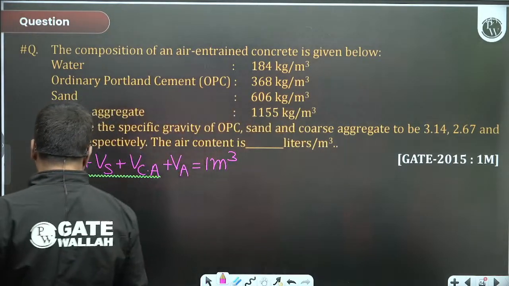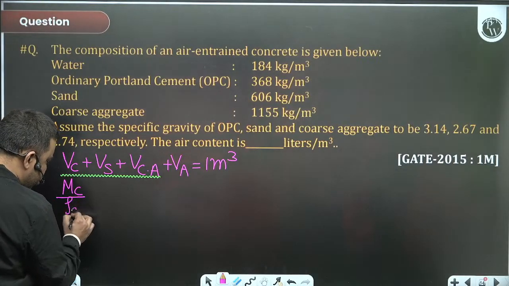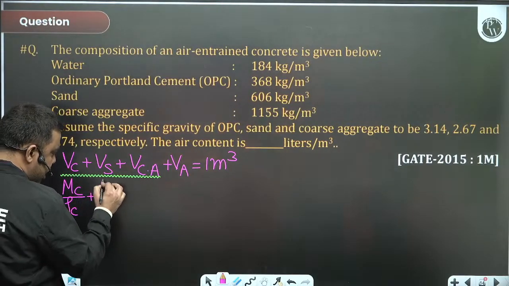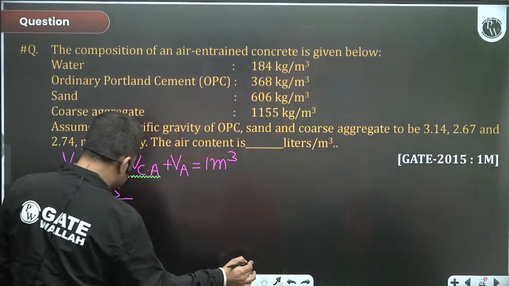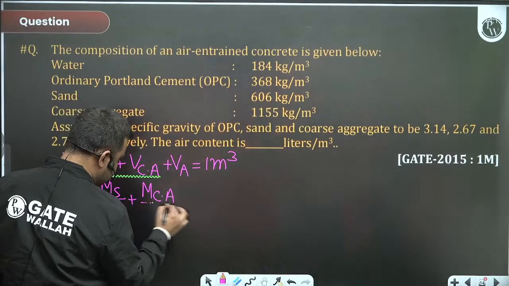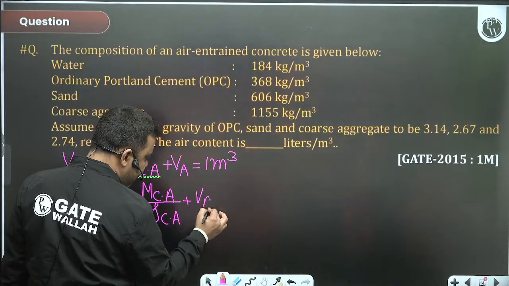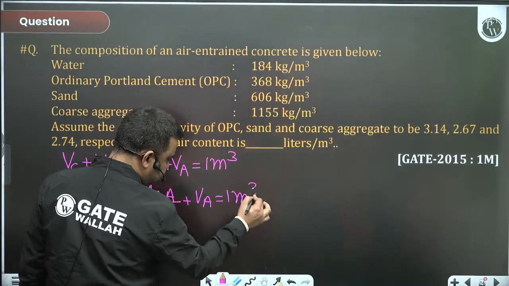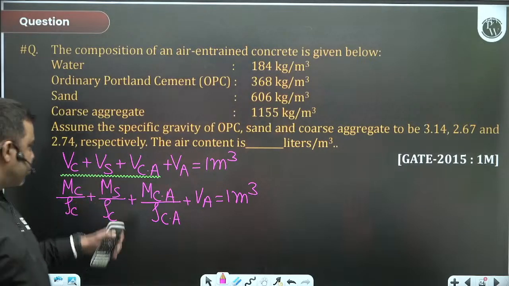So let's solve this. Volume of cement will be mass of cement by rho cement, plus mass of sand by rho sand, plus mass of coarse aggregate by rho coarse aggregate, plus volume of air is equal to 1 m³. Sorry, volume of water also.